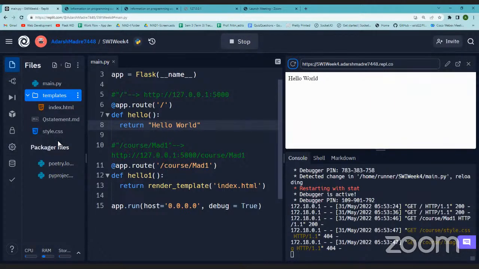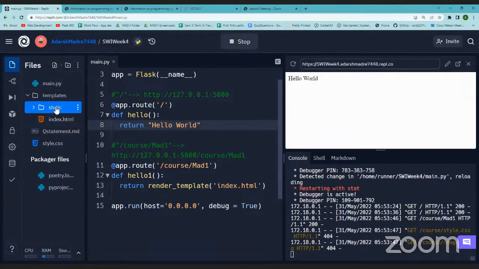Yeah, there is one more thing that we need to talk about, the second folder, and the second folder is static. Let me create that also. Let me see where it got created. It got created within templates. Yeah, so this is the static folder. Now what does the static folder contain? It will contain all the other files except the templates, right?